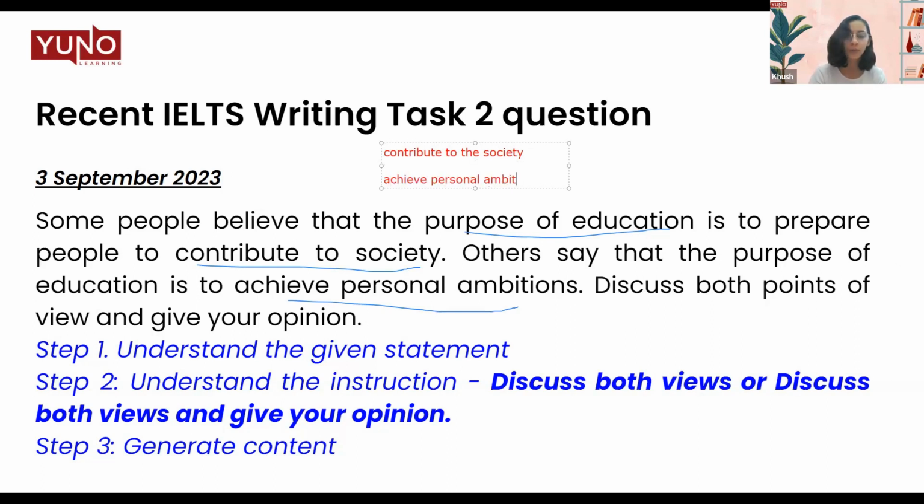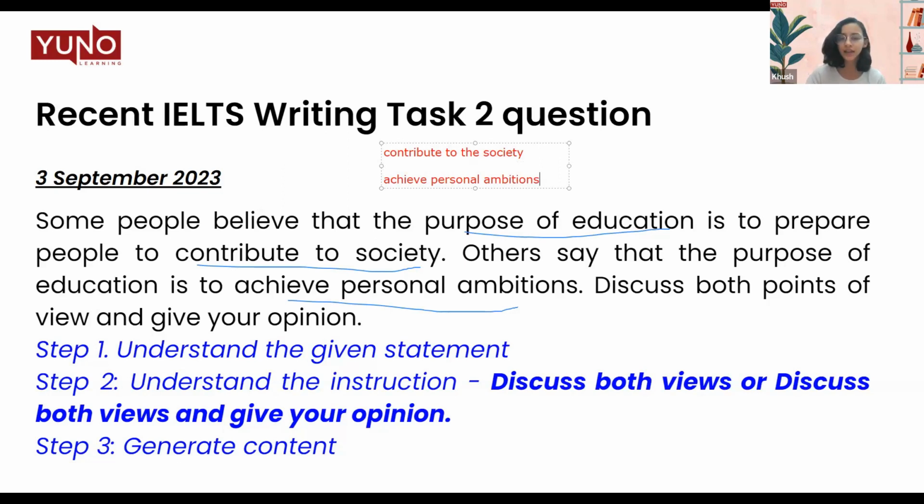Now you will think of pointers for both the sides, what you're going to talk about, because since it's a discussion essay, we're not going to only talk about what you prefer, but both of the arguments. So contribute to society, why do you think the purpose of education should be or is to contribute to the society? How does that education help you achieve that? And then the other side, achieve personal ambitions. What do you think? How do we achieve personal ambitions?